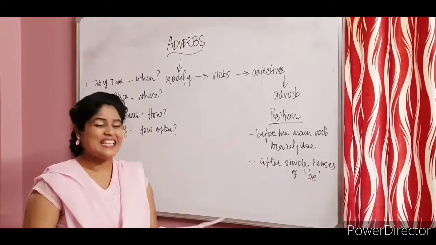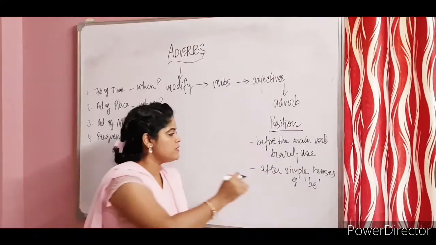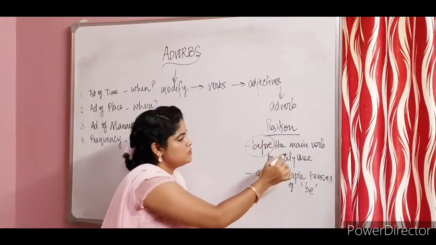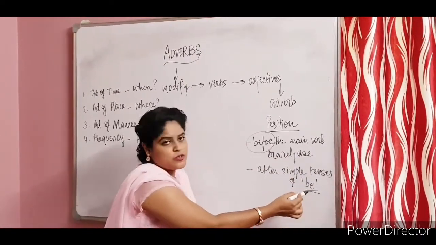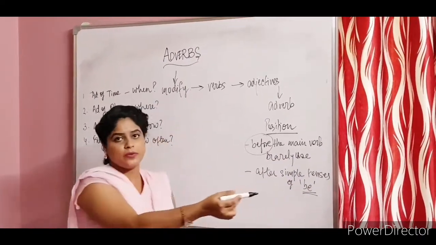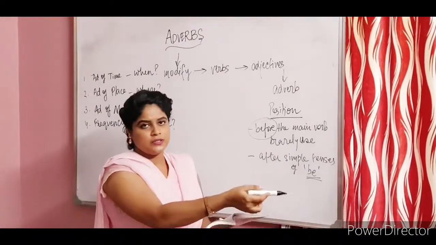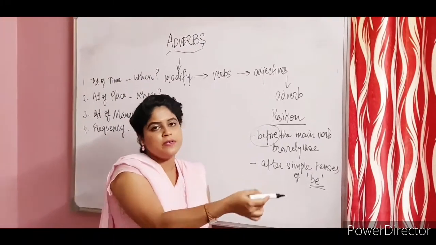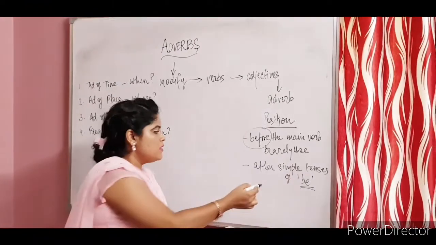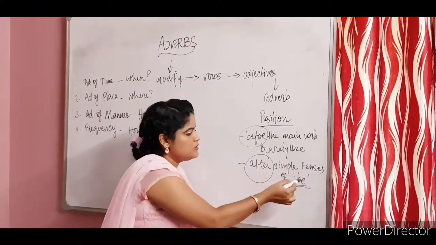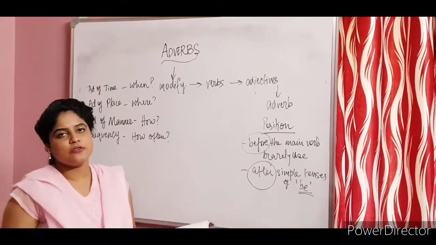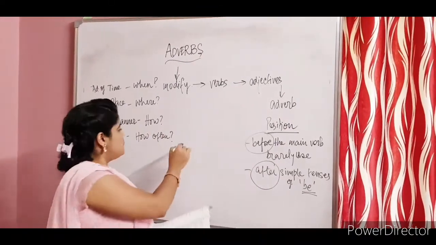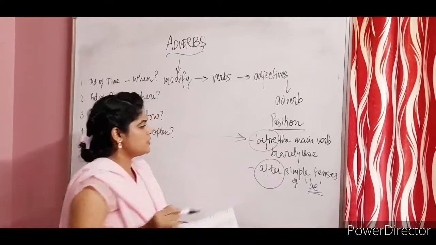For example, he is always, so it is before the main verb. And if there are simple tenses of the be form, which is an auxiliary verb, remember we did modals and auxiliaries, and I told you that under auxiliaries all the be forms come in. So after these be verbs like is, was, were, the frequency adverb will be taken. So this is in regard to this.